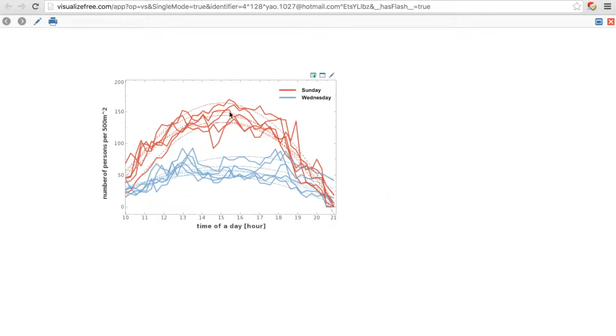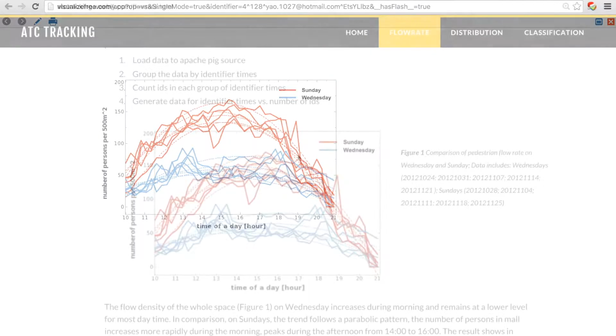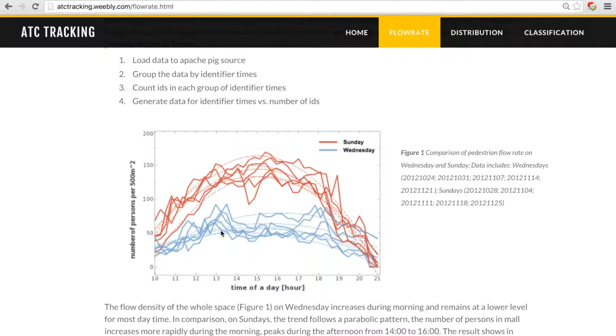Each line of this plot represents the flow rate of a single day, which is counted by using Pig. Now go back to our original web page. Here is that graph again, from which we can see that the flow rate on Sunday is obviously greater than that on Wednesday, which is also known by nature.